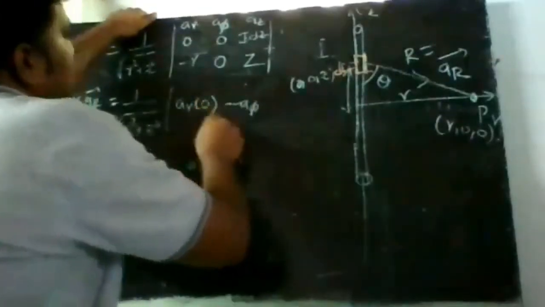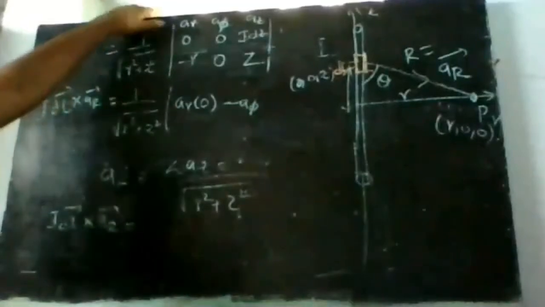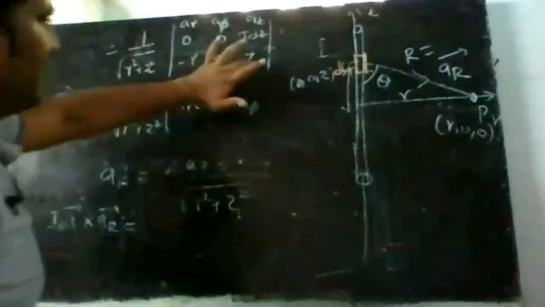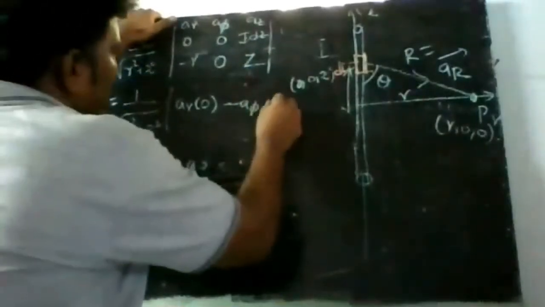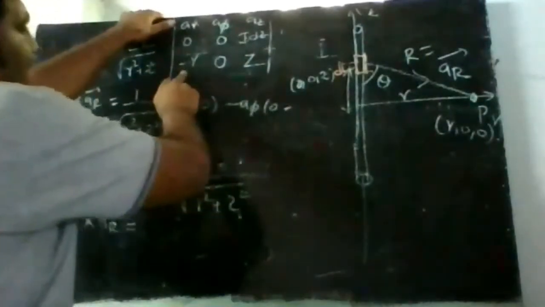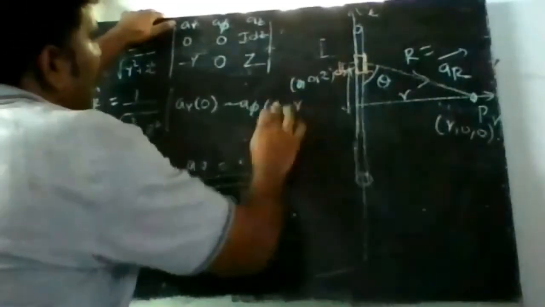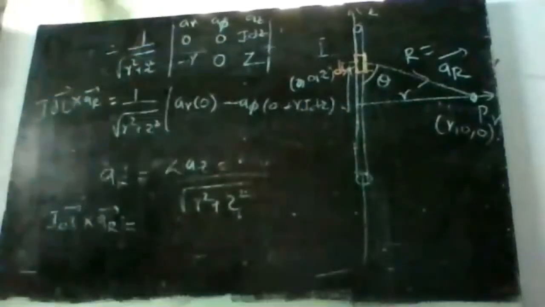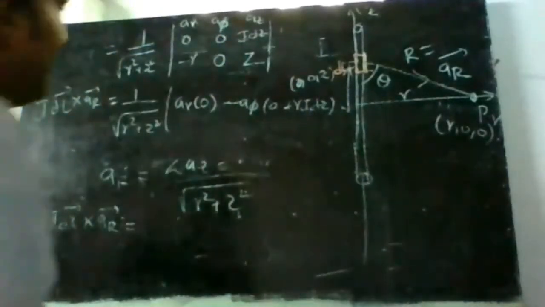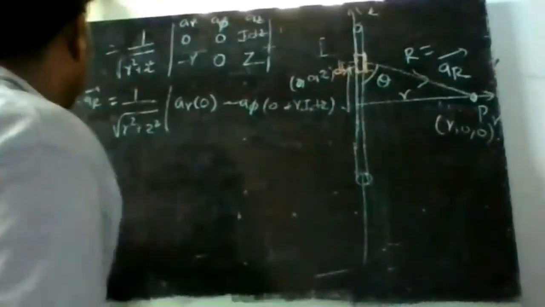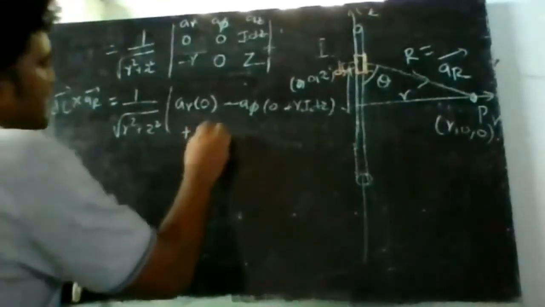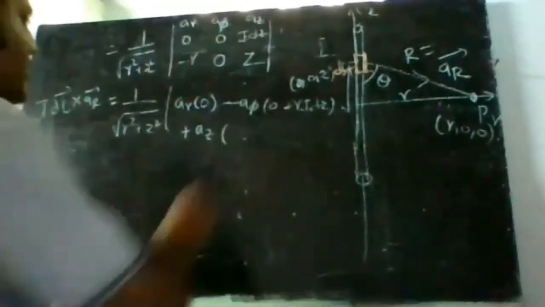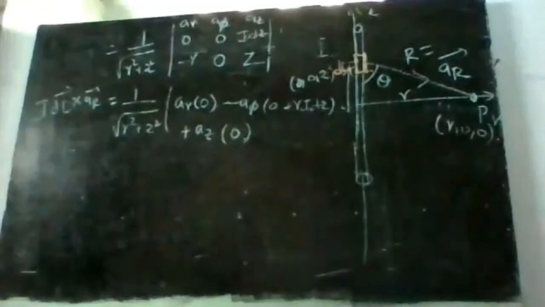Next term will be minus A phi into, this will be 0 minus 0 into Z, that is 0 minus of minus R into I dz. Next, plus AZ into, if I take out this, again 0 into 0, 0 into 0, so 0.